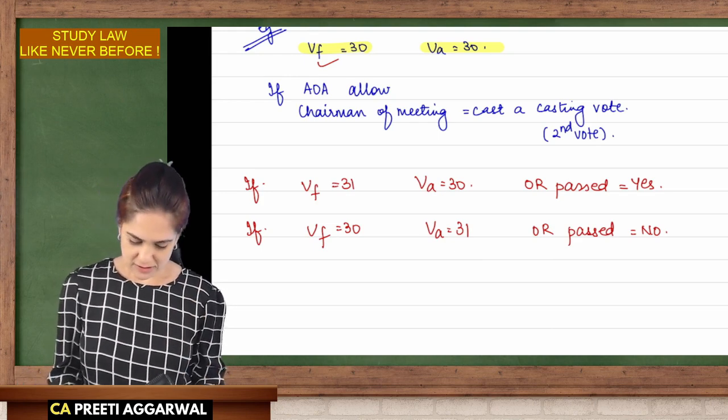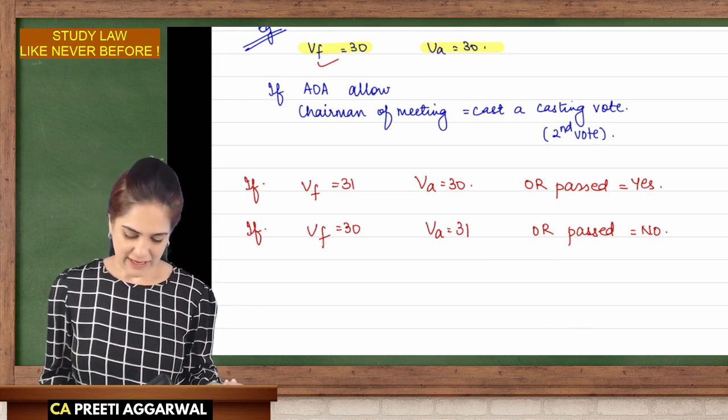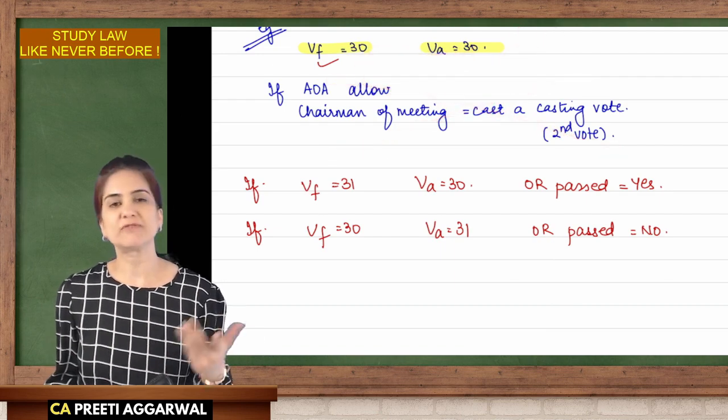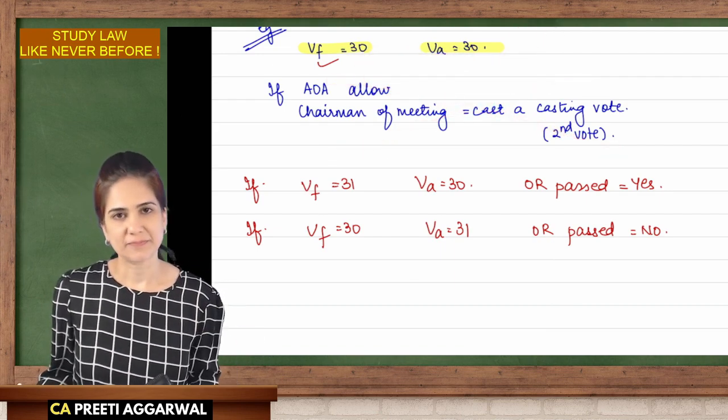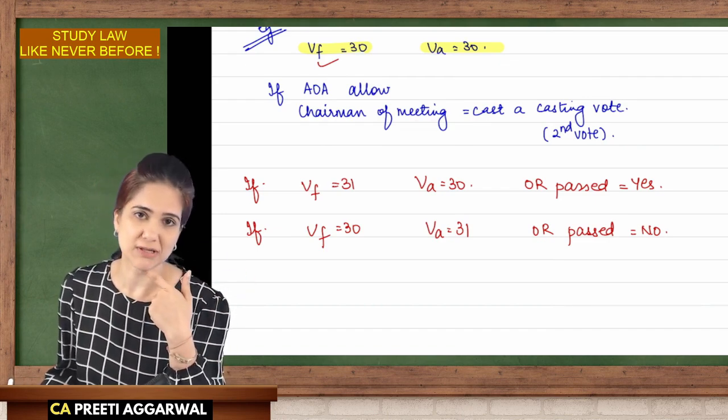Ma'am, we got this. But what if the articles do not allow a casting vote? 10 votes in favor and against are the same. Casting vote is not allowed. The resolution will not be passed. It will be dropped.